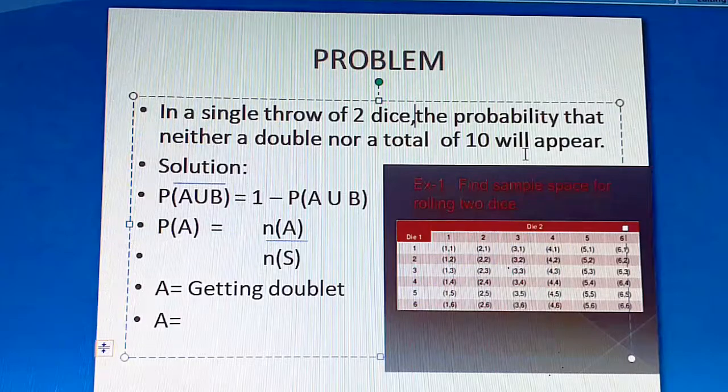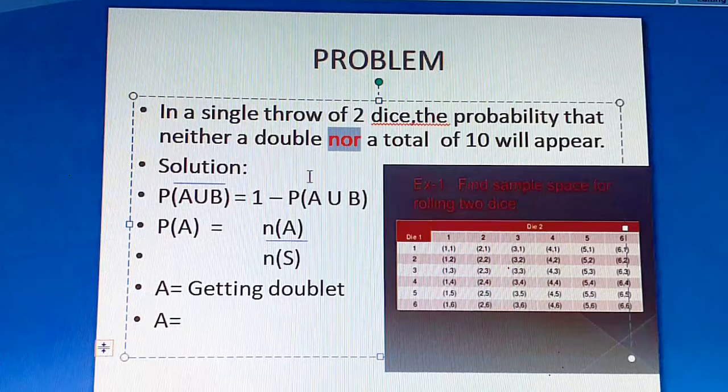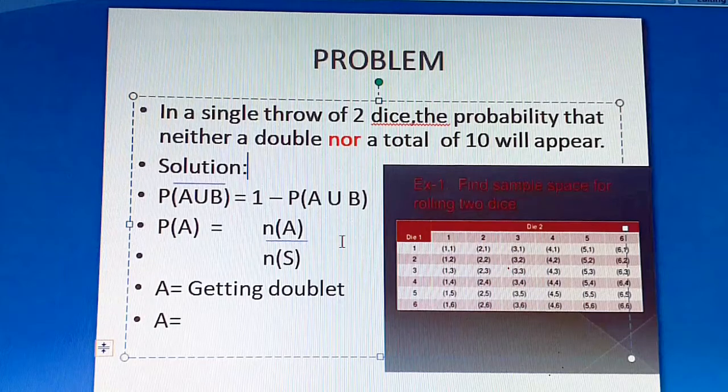So we'll see how we are going to solve. Or means, as I told you, an addition, but here they are telling us nor: neither a doublet nor a total of 10. So nor means probability of failure. We will write P of A union B the whole bar is equal to 1 minus P of A union B. We'll apply this formula to find the probability. You can make a note.